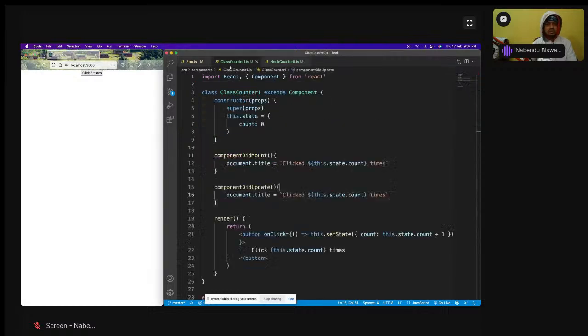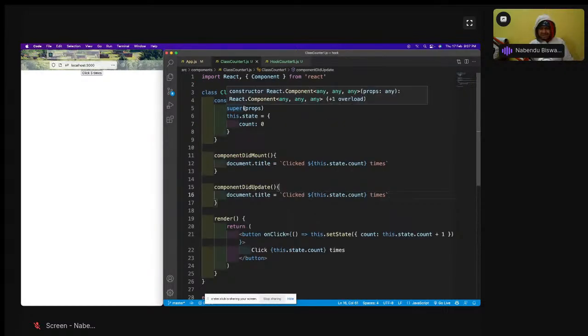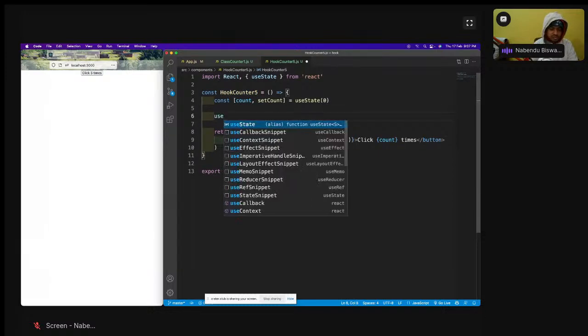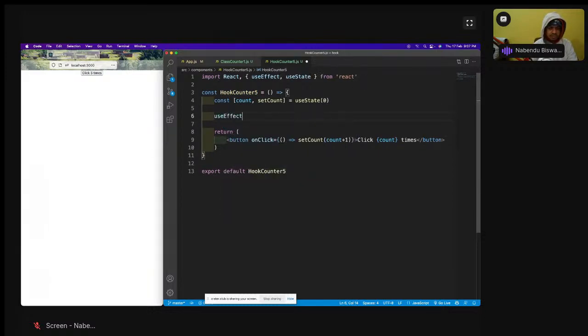So how to do it? Because there is no lifecycle method in hook-based components. The component did mount, component did update, all of those things are not there. So here we have something known as useEffect, which replaces everything. So we'll come here, and I'm going to do useEffect, and useEffect came there.